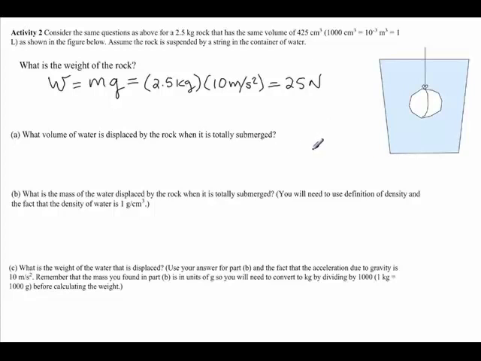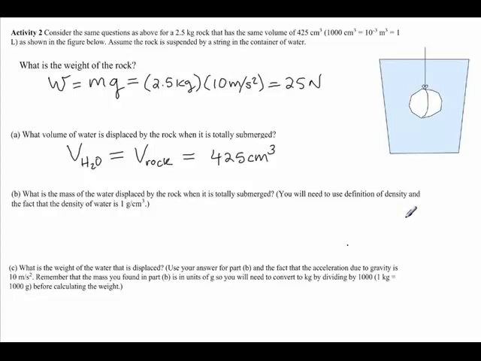So we have two objects that have exactly the same volume, but one has a greater weight than the other because it's more dense. The next question asks, what volume of water is displaced by the rock when it's totally submerged? Whenever an object is totally submerged, it's going to displace the same amount of fluid as the volume of the object itself. So in this case, the volume of the water that's displaced is exactly equal to the volume of the rock. And this is always the case if the object is completely submerged. So this is just 425 centimeters cubed.